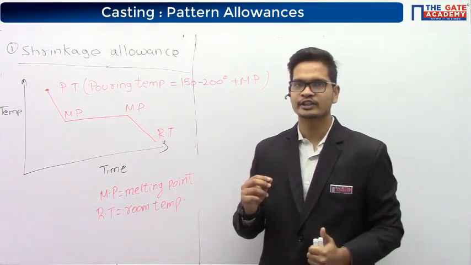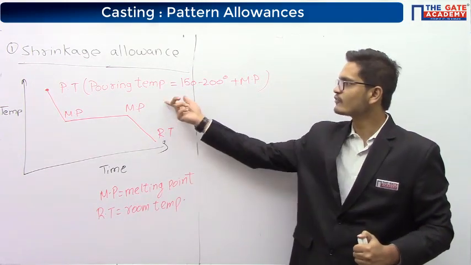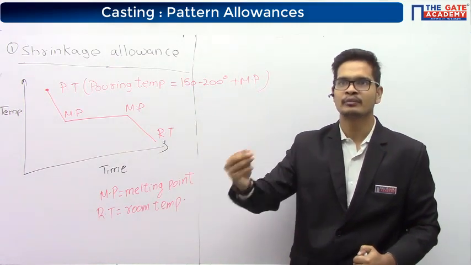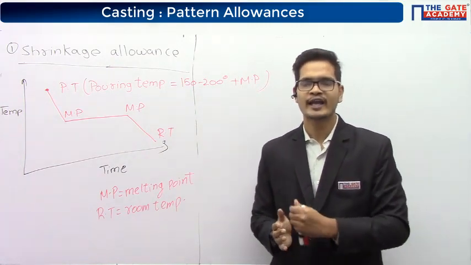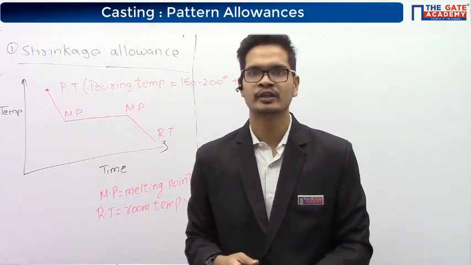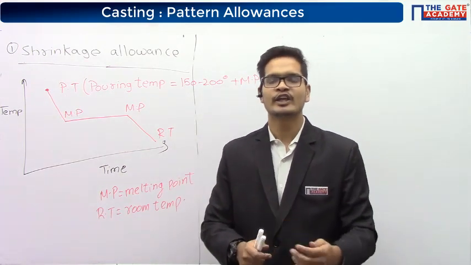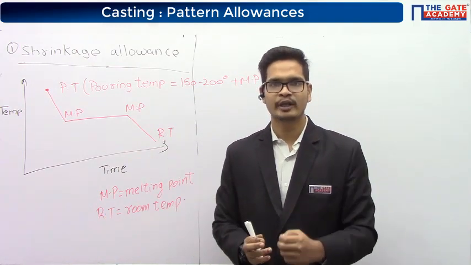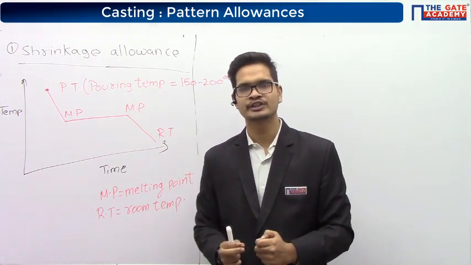So the first doubt that the students have is, sir, why are we keeping the pouring temperature 150 to 200 degrees higher than the melting point? Why are we not exactly pouring the molten metal at melting point temperature? The reason is, when you are pouring the molten metal, the mold wall is at room temperature.